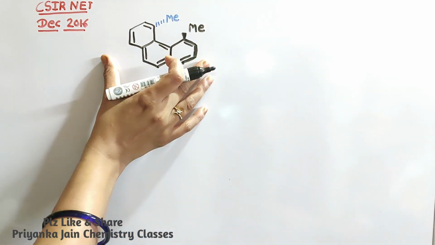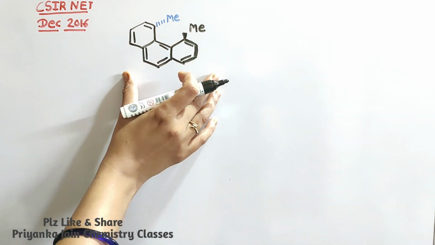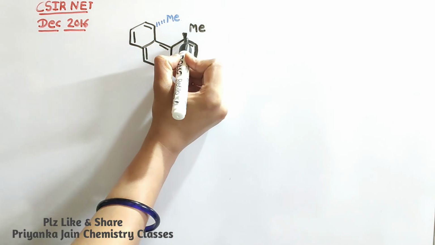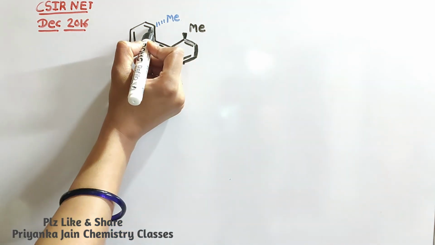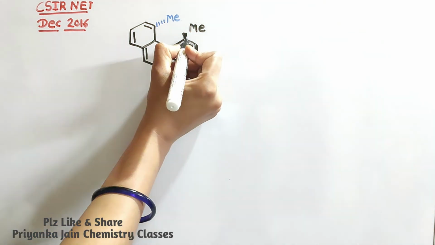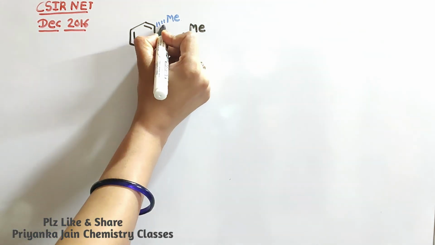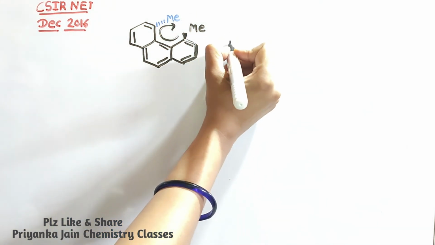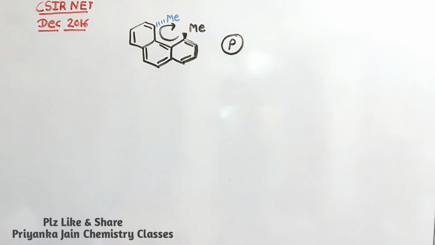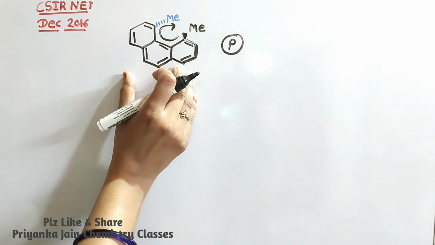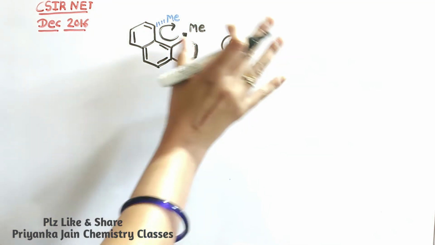Okay, so you can see this is a type of chiral compound, and here the chirality is due to helicity. This ring is present above the plane and this is present below the plane. So you just have to start from the side of the above the plane ring and go toward this. So this is moving clockwise. So it will have P configuration. So what is the right answer? The answer is this compound is chiral and it possesses P configuration.